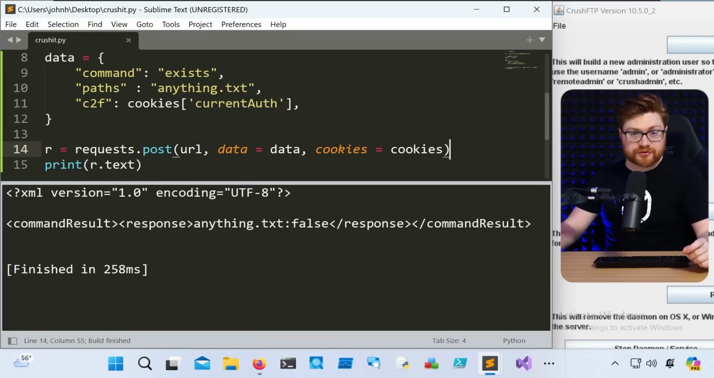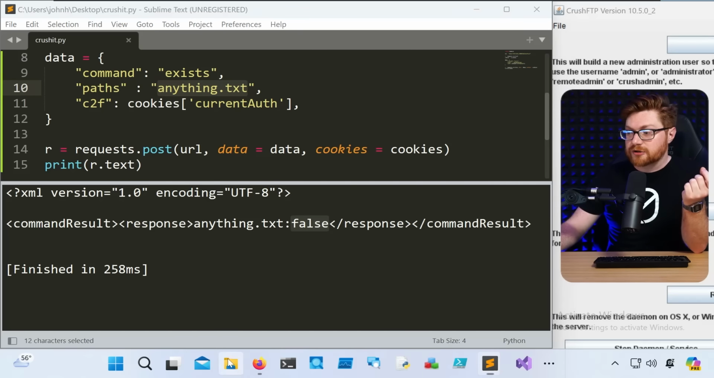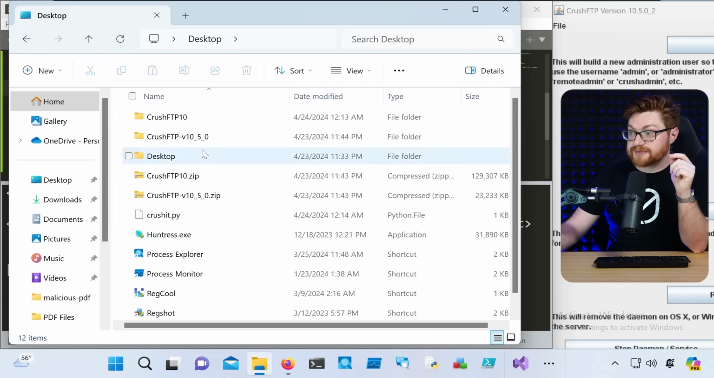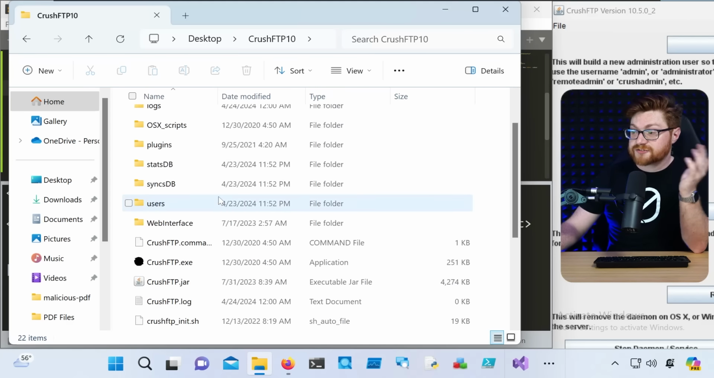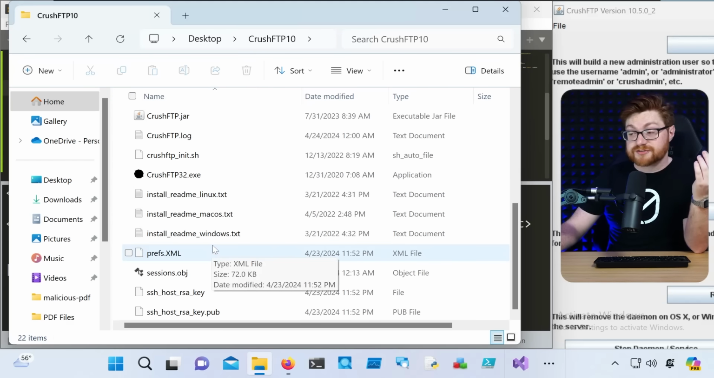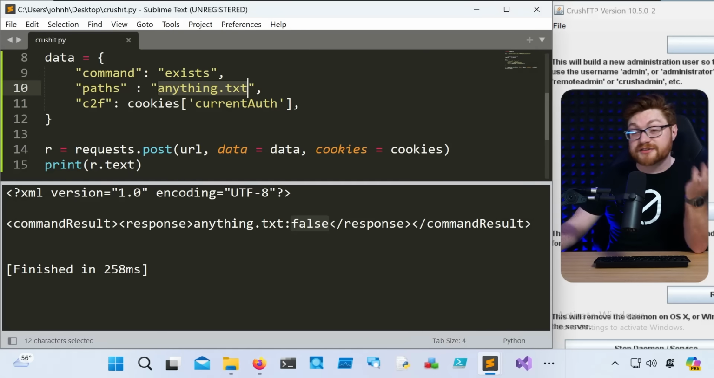We've got some XML response here that says the command result for anything.txt, what we were querying and looking for with the parameter, is false. That file does not exist. Now, this should be reading from the local directory. If I use a relative path, I could do anything that might be local to the directory where CrushFTP is currently running. That's on my desktop here in CrushFTP 10. So we could pull down the whole binary or the installation instructions, preferences, maybe session objects, RSA keys, etc. But we'll just be checking if they exist right now.